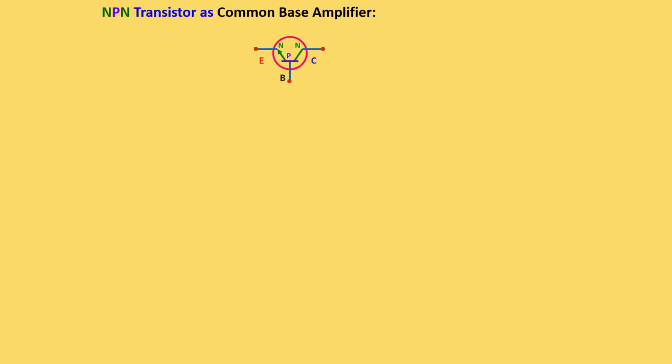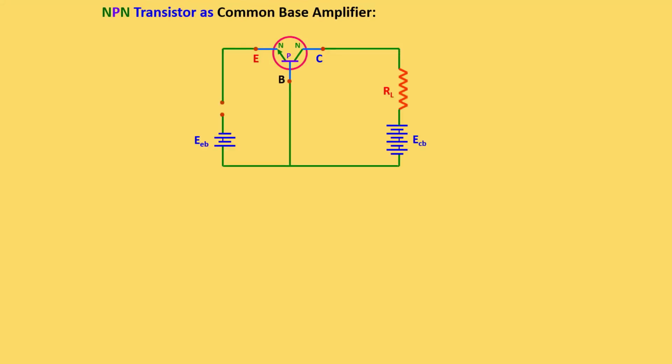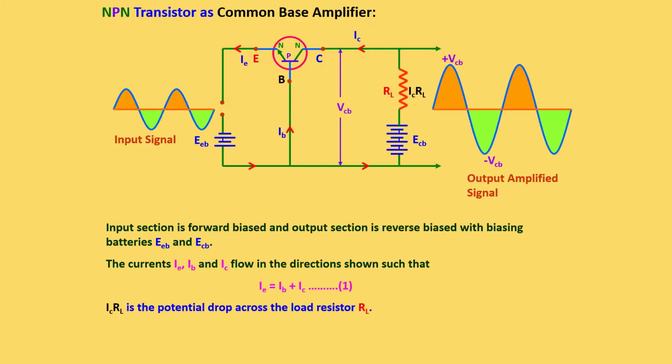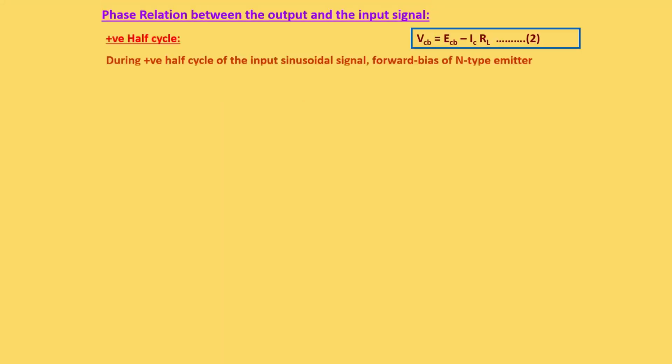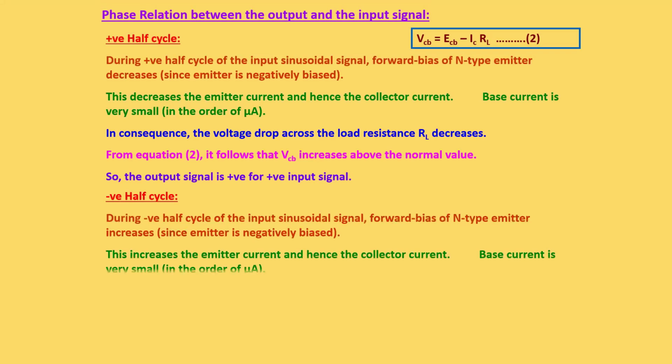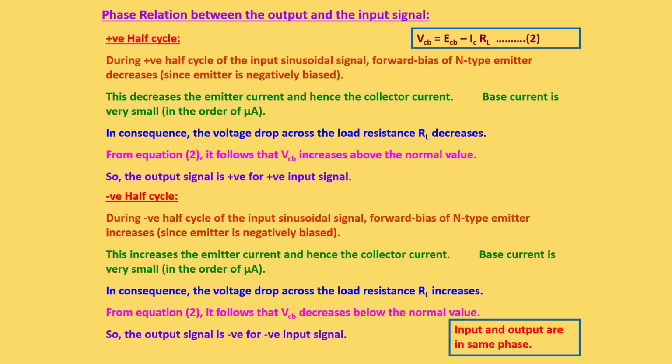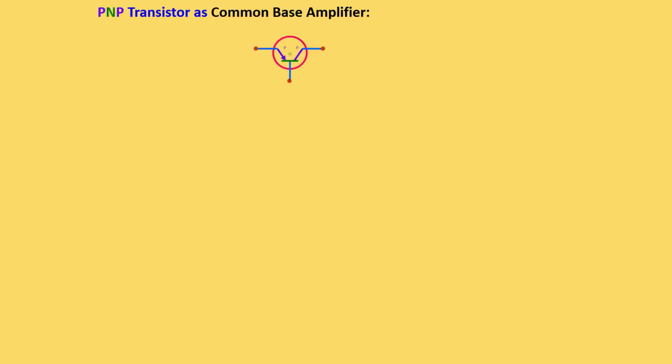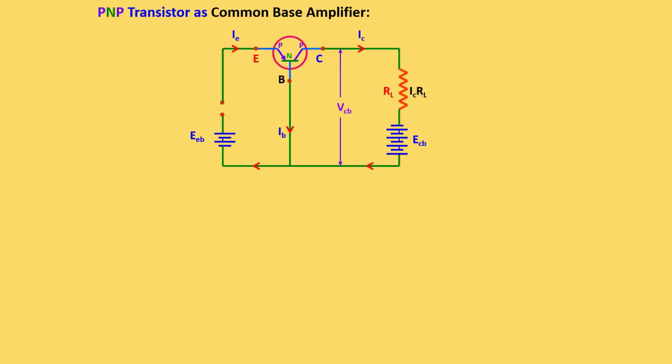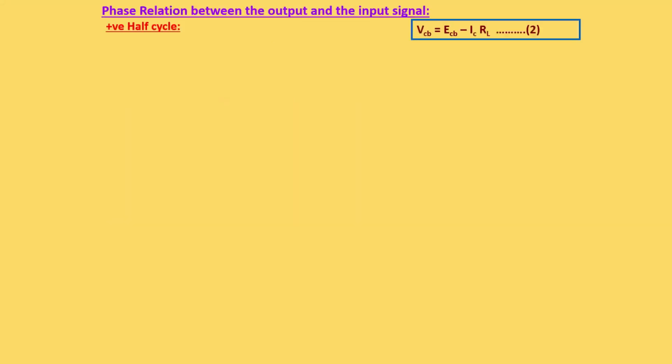Now the next one is the common base amplifier. So this is the diagram of a common base amplifier. Here also we will have the VI characteristics. It will look like this. So now this is about the base amplifier. Okay, so this is all about the application.